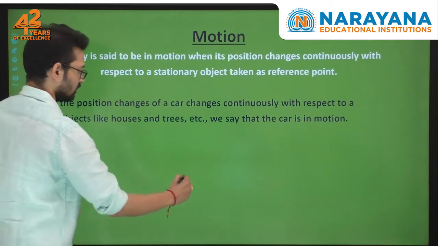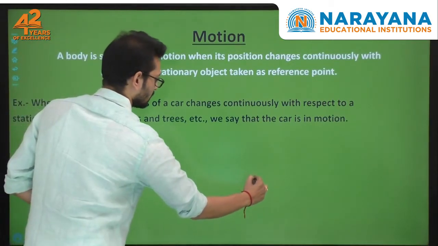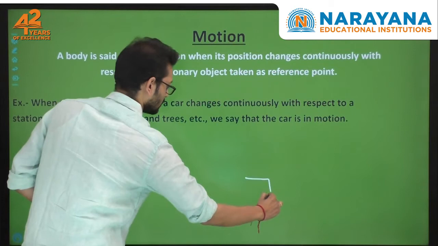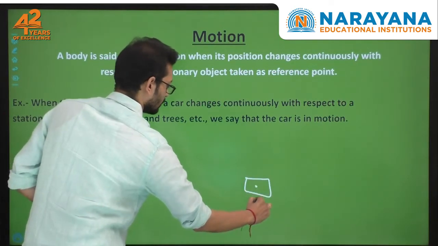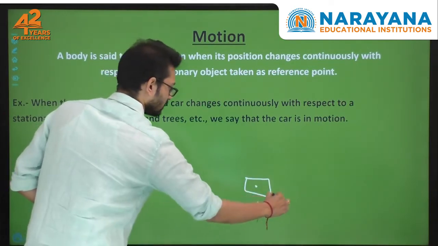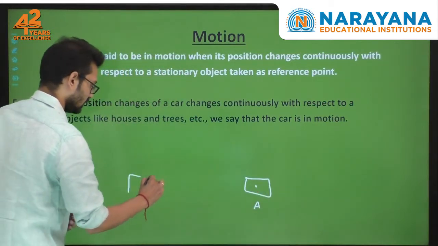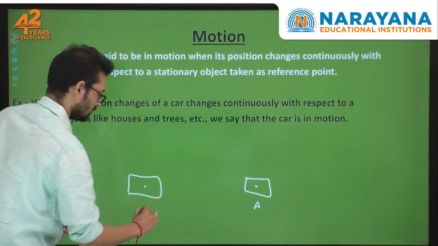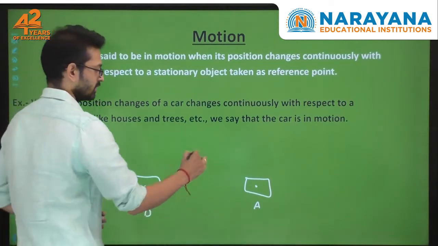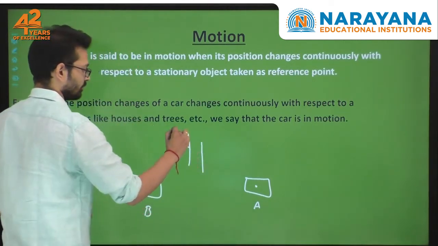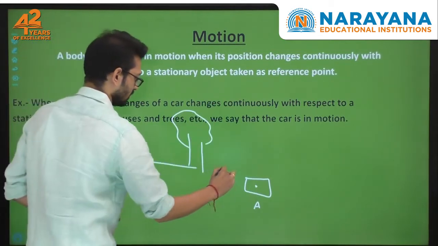for example, you take a body, let us think this is a box, it is at some position A. Position is said to be A at point A, and the same box after some time is at point B. Now imagine there is a tree over here. The tree is stationary.